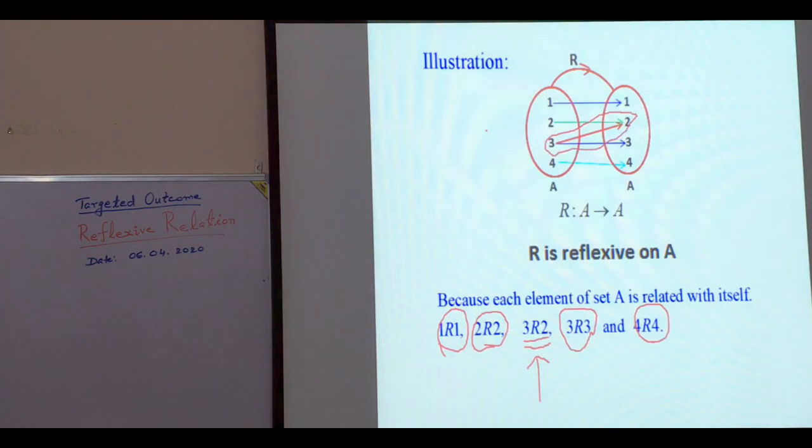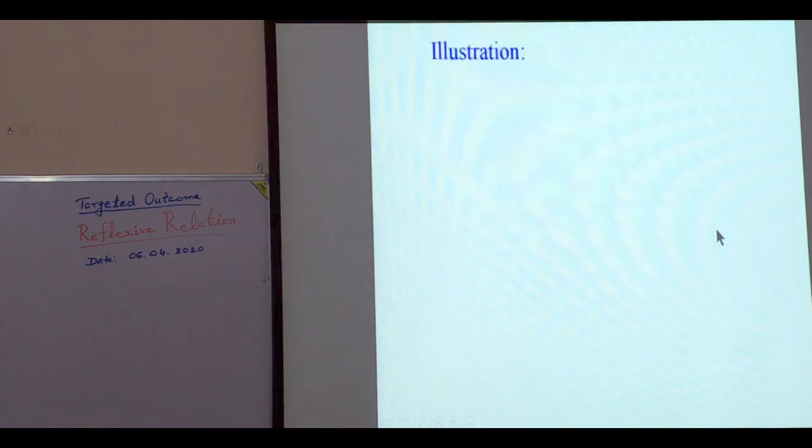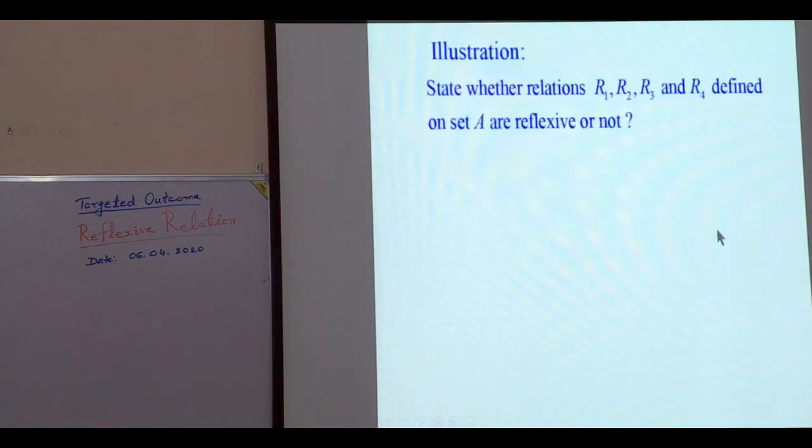So this is a reflexive relation. Now we take one more example. State whether R1, R2, R3, R4 defined on set A are reflexive or not.